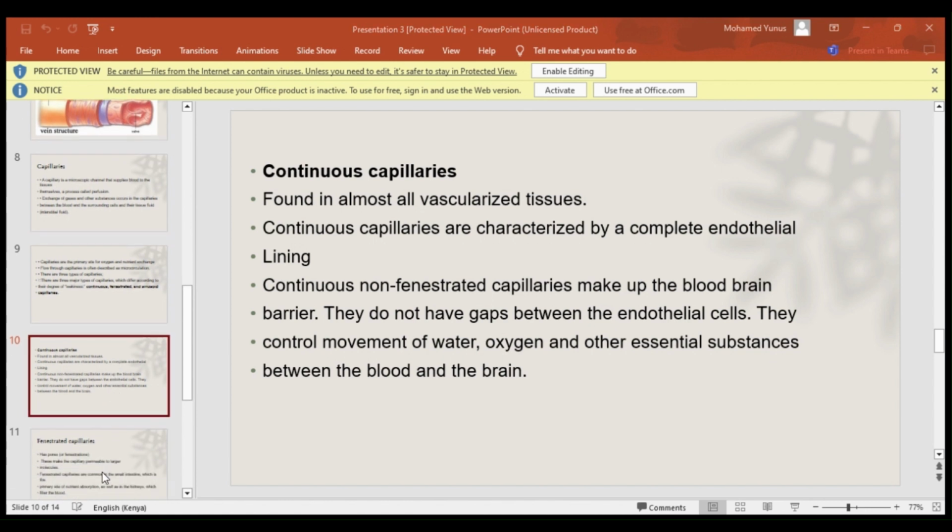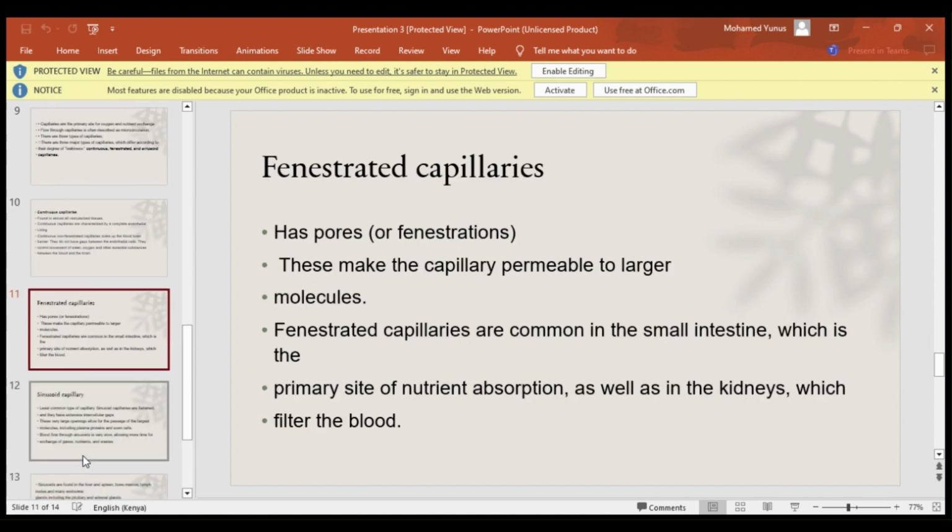Then we have the fenestrated capillaries. They have pores. These pores are known as the fenestrations. These make the capillary permeable to large molecules. Fenestrated capillaries are commonly found in the small intestine, which is the primary site of nutrient absorption, as well as the kidney, which helps in the filtering of the blood. These pores act as a sieve, so large molecules are not allowed to pass.